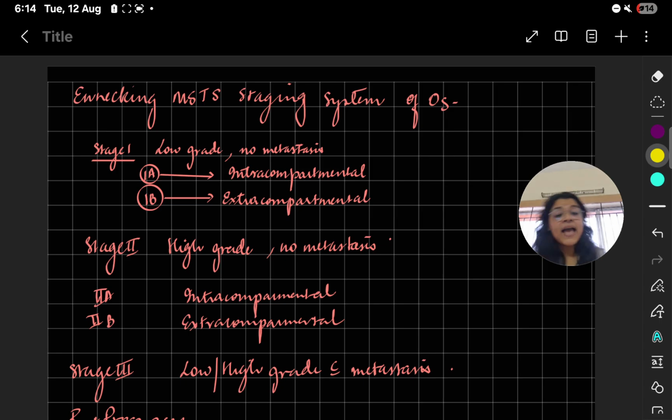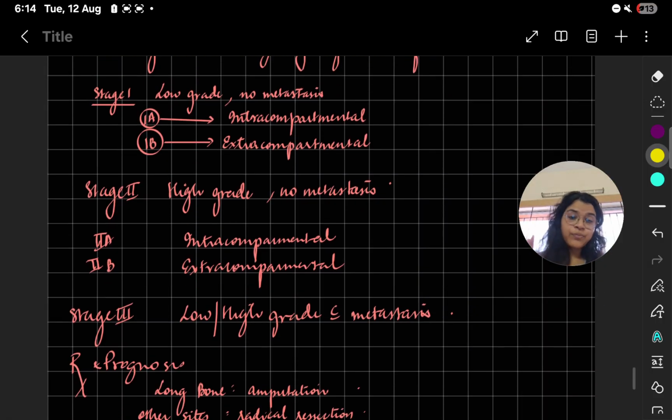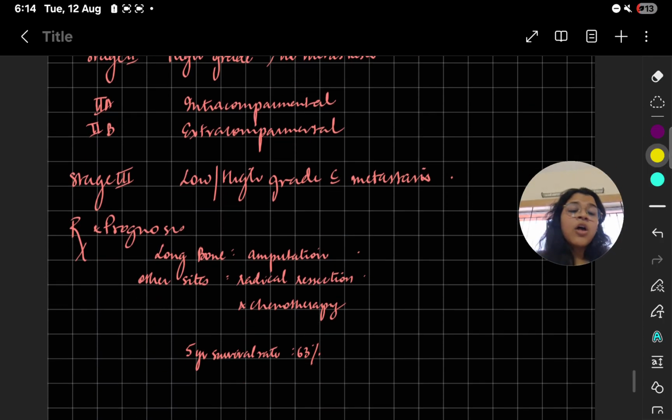Stage 2 is high grade, no metastasis, again intracompartmental or extracompartmental, easy, 2A, 2B. Then stage 3 is low or high grade, but with metastasis. It does not have intracompartmental or extracompartmental because it has mets. Now, if we talk about treatment and prognosis, for long bones you will probably go for amputation.